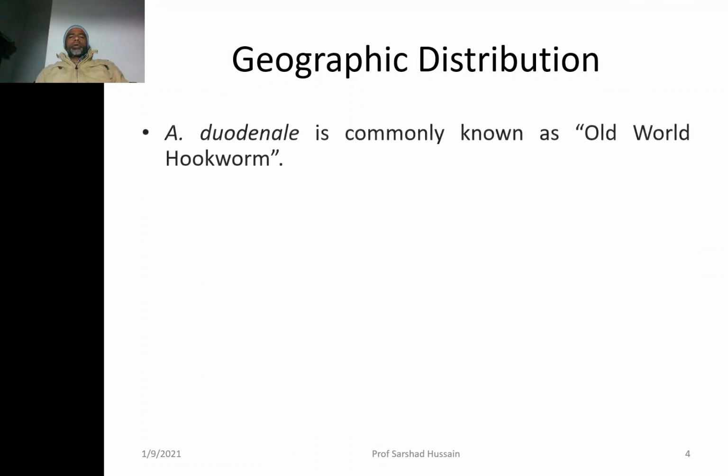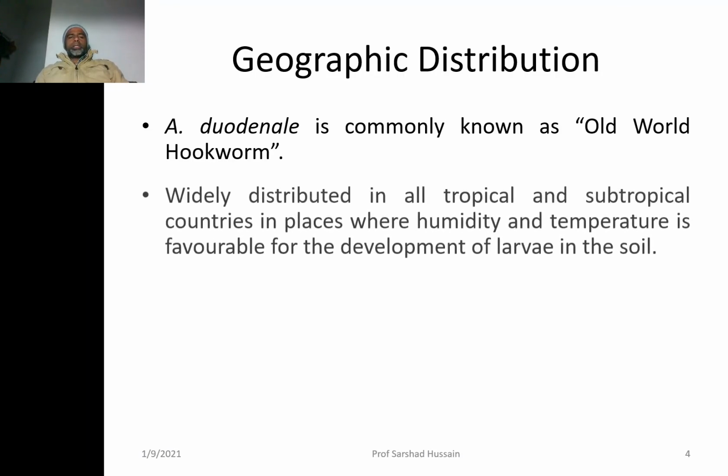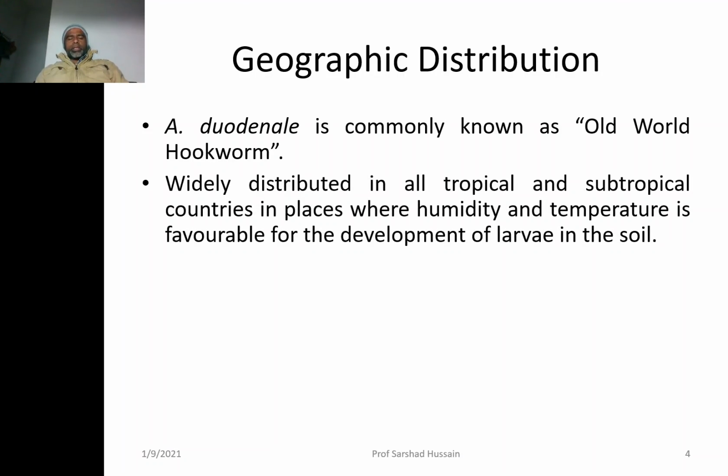As far as its geographic distribution is concerned, though it is known as the old world hookworm, found in Asia, Africa, and Europe, it is present very much in the new world also. So normally it has a cosmopolitan distribution.